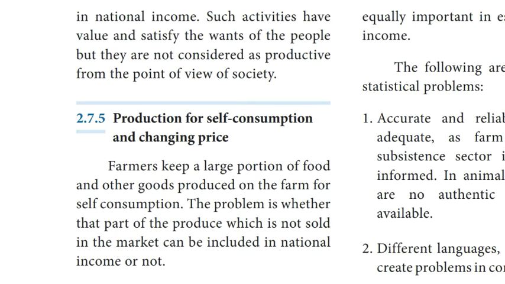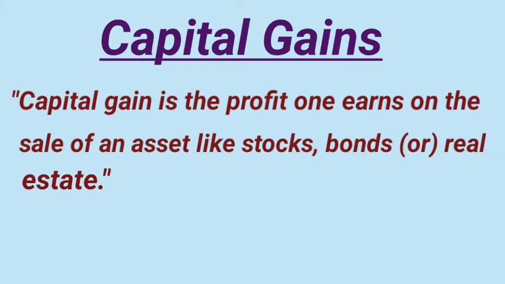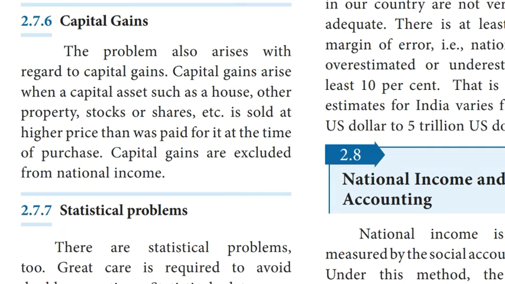Sixth point, capital gain. What is meant by capital gain? Capital gain is the profit one earns on the sale of an asset like stocks, bonds or real estate. The problem also arises with regard to capital gains. Capital gains arise when a capital asset such as a house, other property, stocks or shares, etc. is sold at a higher price than was paid for it at the time of purchase. Capital gains are excluded from national income.